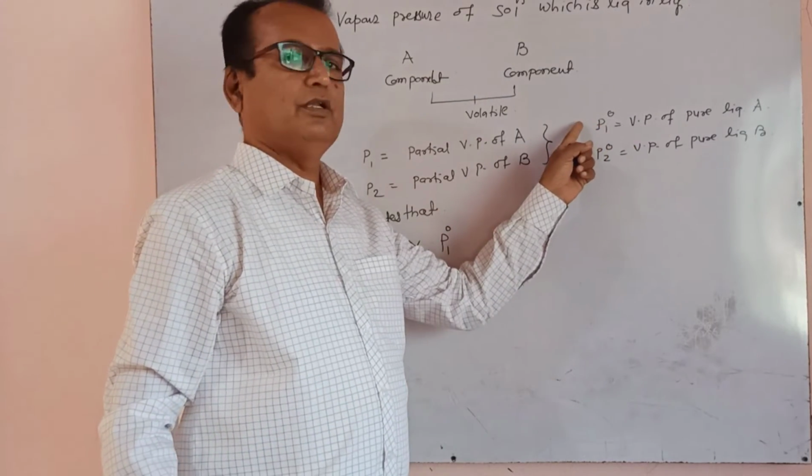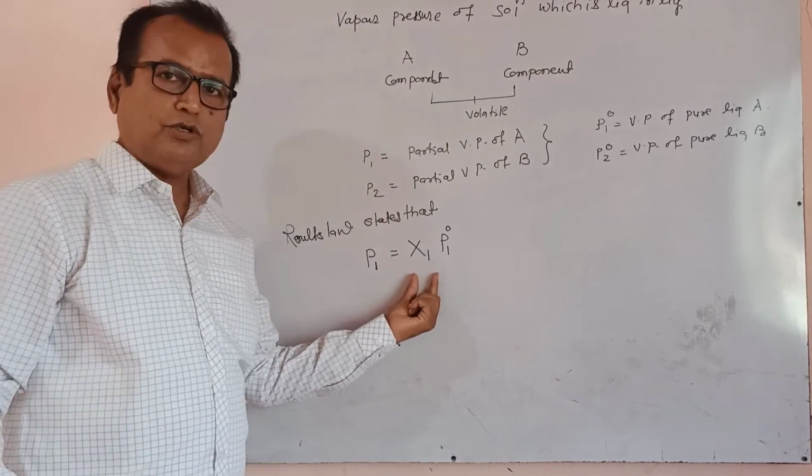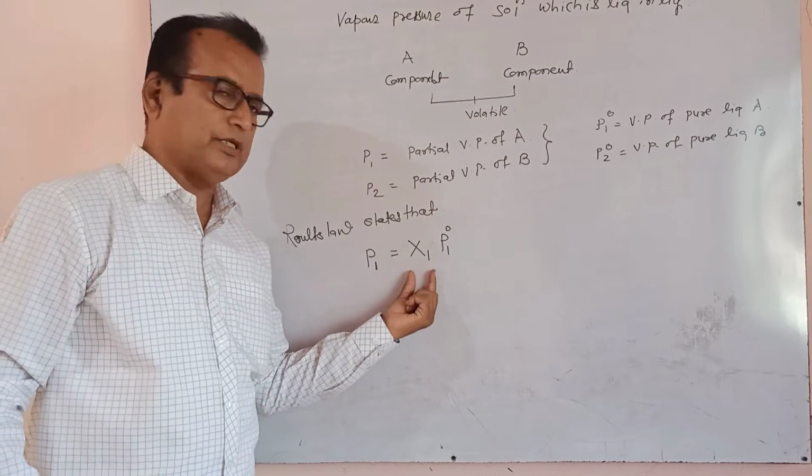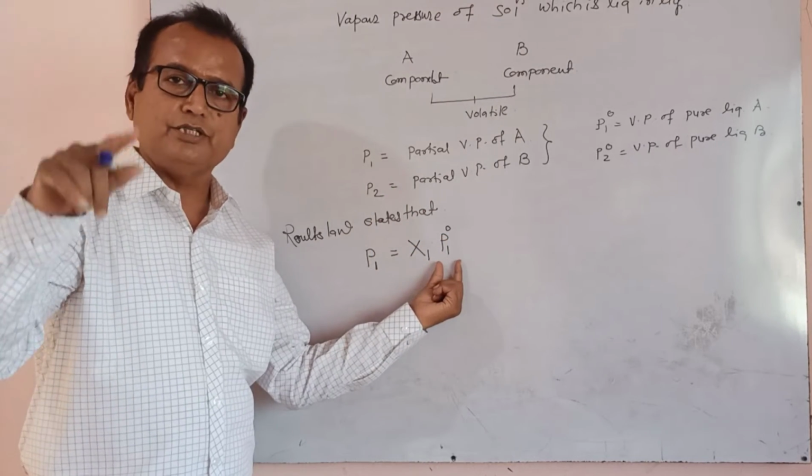Vapor pressure of that component when it is in pure state means amount of that component into vapor pressure of the component when it is in pure state.